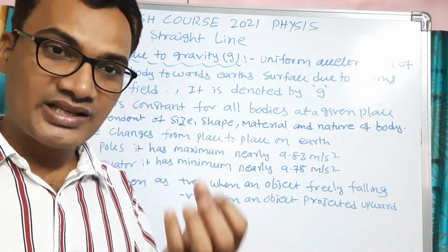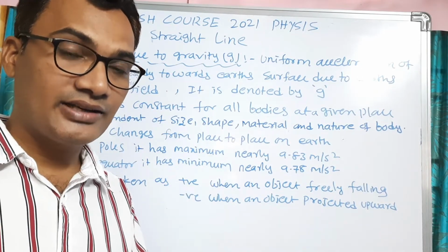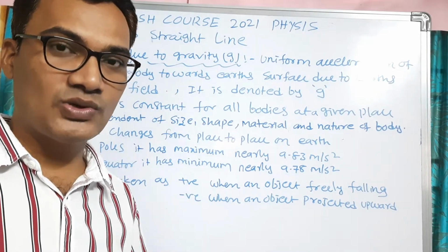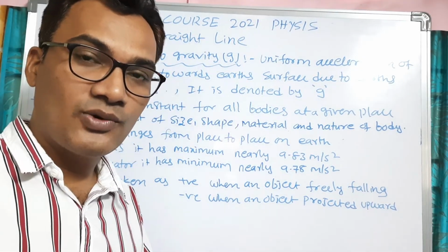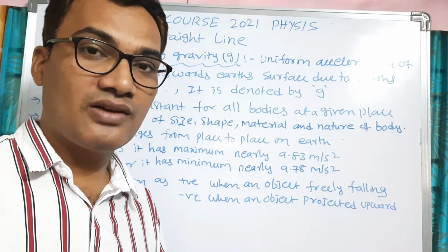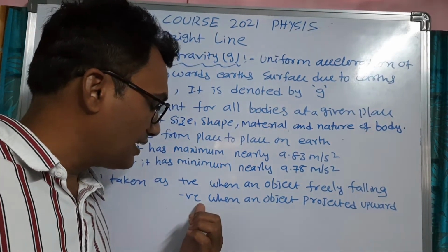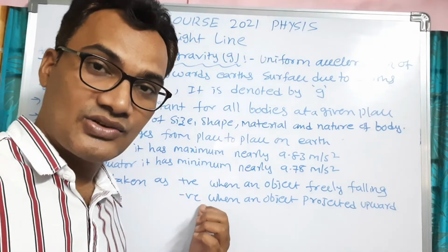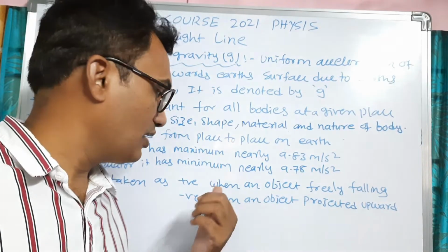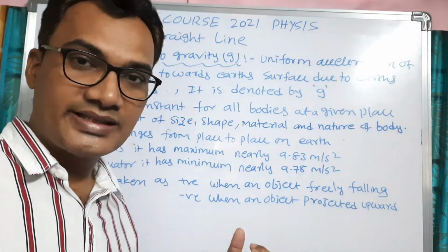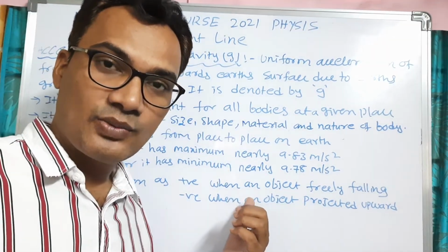Why? Because the gravitational field is always acting towards the earth's surface, meaning it is a gravitational pull towards the earth. When the object is moving upward, its direction of motion is opposite to the gravitational pull. Because of that, the sign of acceleration due to gravity is negative when the object is projected vertically upward. When the object is freely falling towards the earth's surface, its sign is positive.